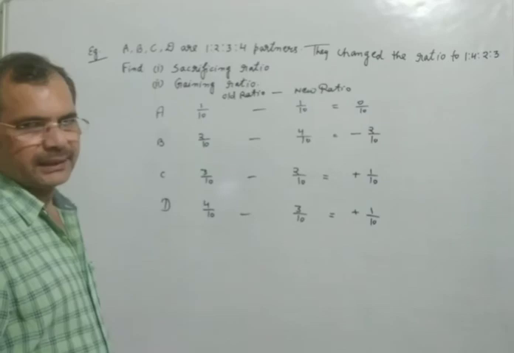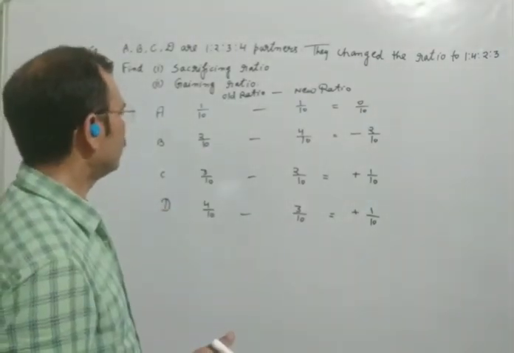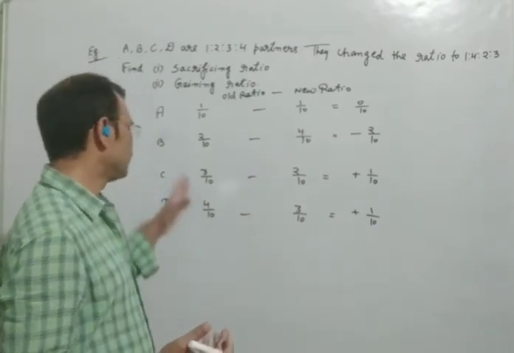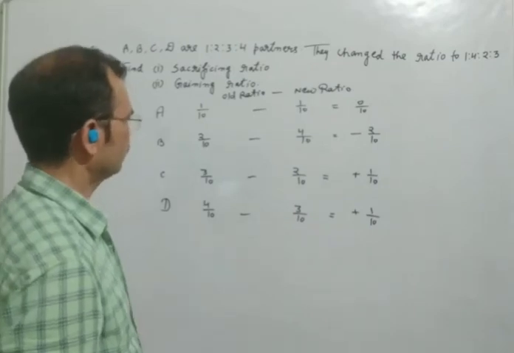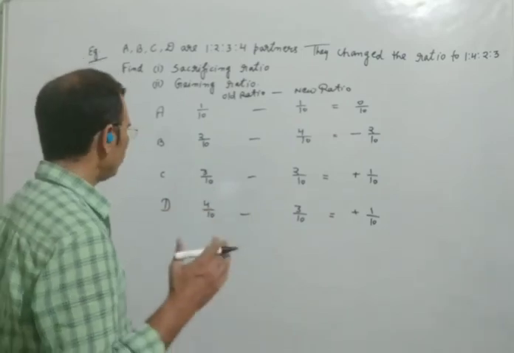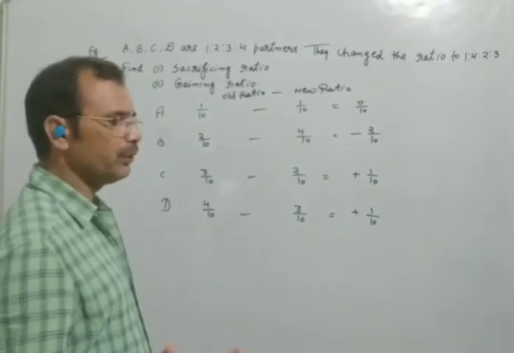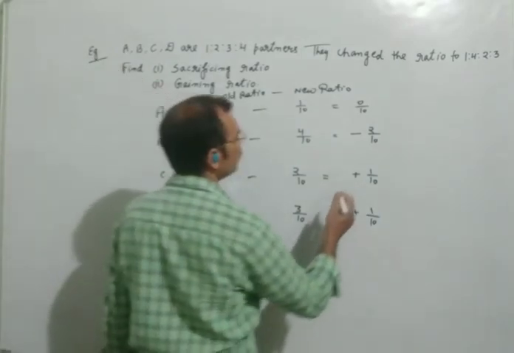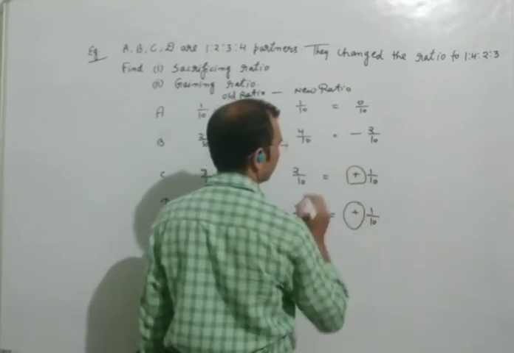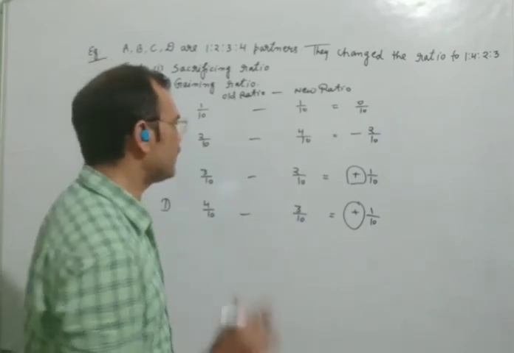After calculating this, we will find out who is the sacrificing partner and who is the gaining partner. I have told you that where you are seeing the plus sign, these will be called sacrificing partners.